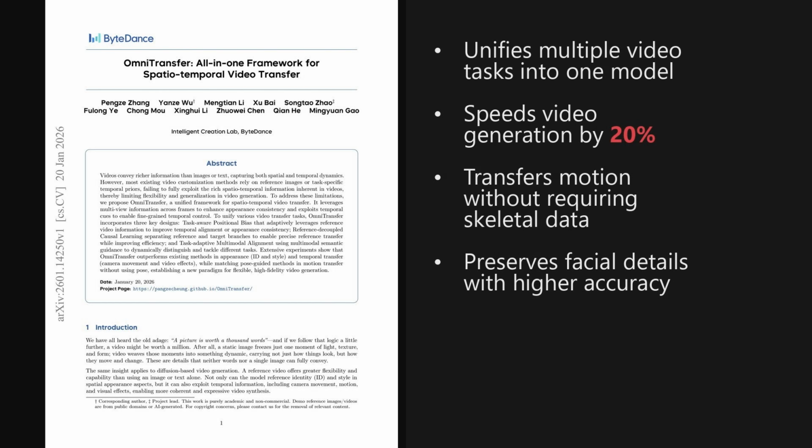Wrapping up, 2 key takeaways stand out. First, OmniTransfer successfully unifies identity, style, and motion tasks without needing explicit pose priors. Second, its decoupled design not only improves fidelity but also cuts generation time by 20%. This suggests a shift toward more versatile, efficient video generation tools.